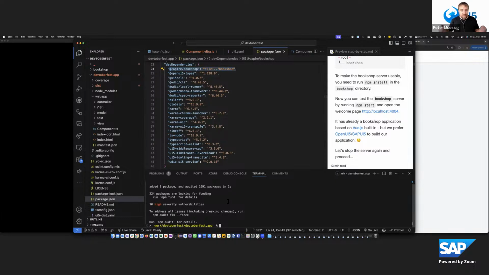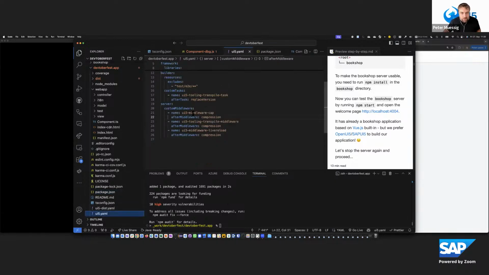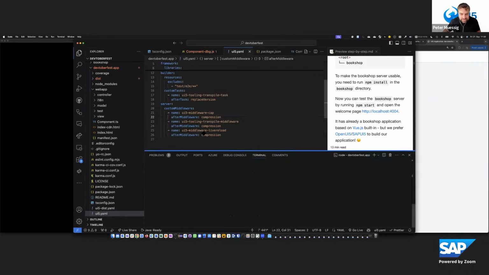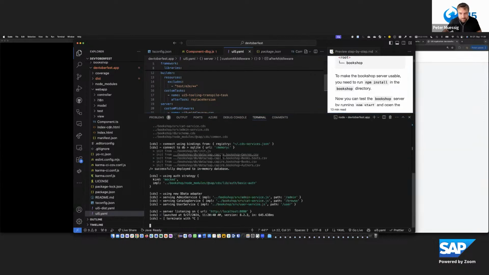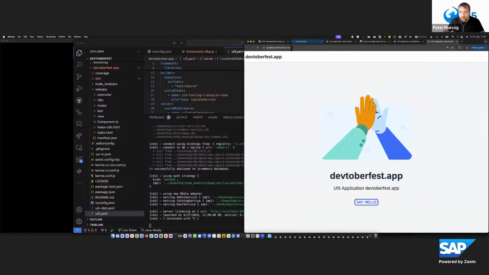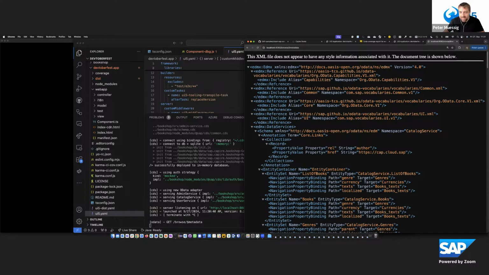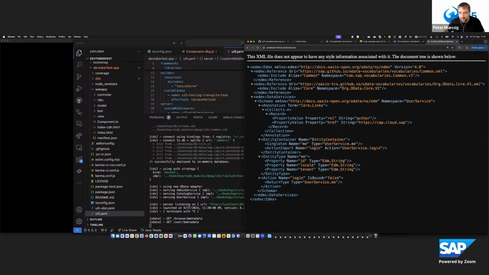Together with the ui5-middleware-cap, which is running here as a tooling extension, this now integrates the CAP server into the development tooling of UI5. What we see now are also the logs that the CAP server produces. So I have the admin, the browse, and the user service available with this path. I can click on them or just open them directly. Let's go to the browse service and say $metadata. Then I see the metadata document of the browse service, and the same for the user service and so on.